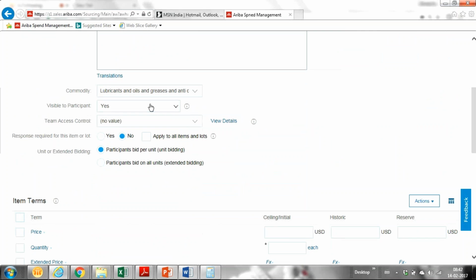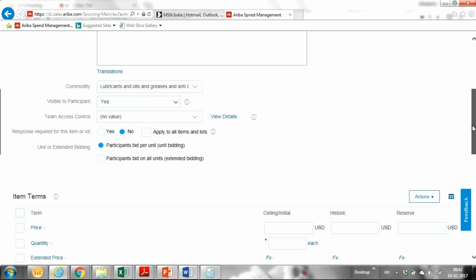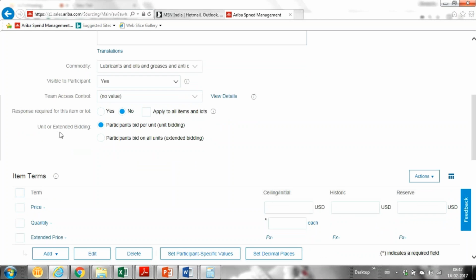I selected the commodity. We can specify this from the team tab only; it's not mandatory to have it here. For response required for each lot, for this lot, I'm specifying no. It's okay.